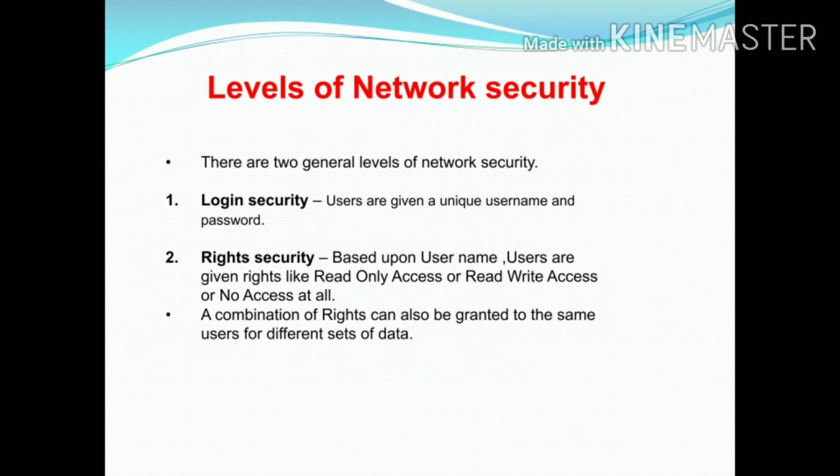Only authorized persons can access or modify the data. Levels of network security. First is login security, where a user gives a unique username and a password. And the second level is write security. Based upon username, users are given rights like read-only access or read-write access or no access. A combination of rights can also be granted to the same users.